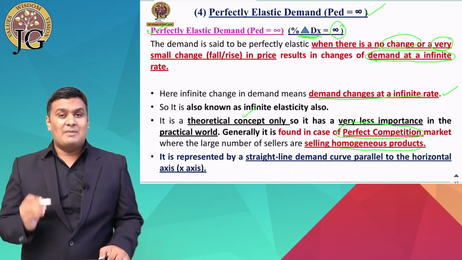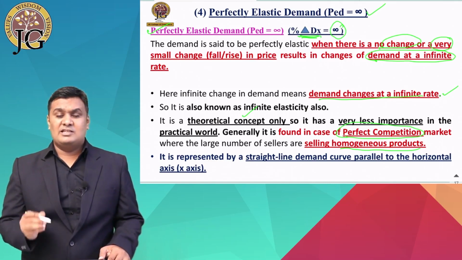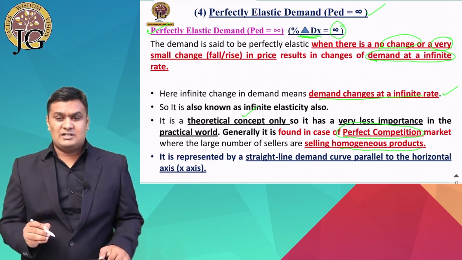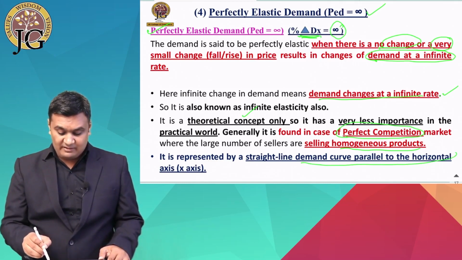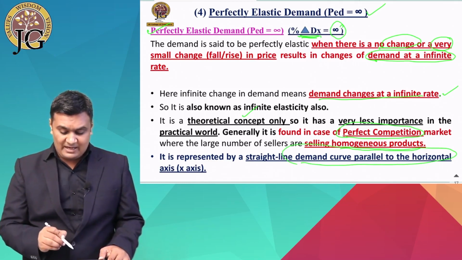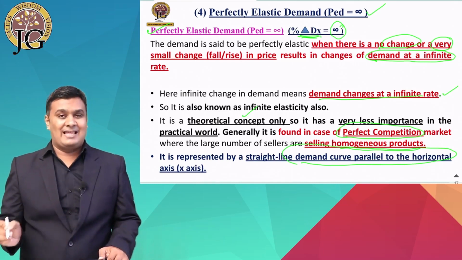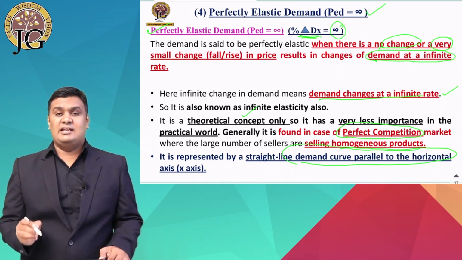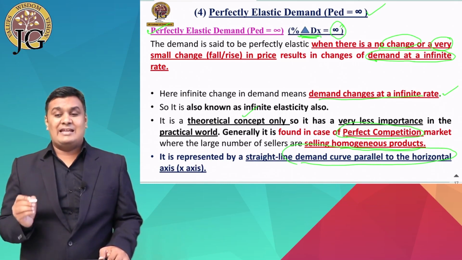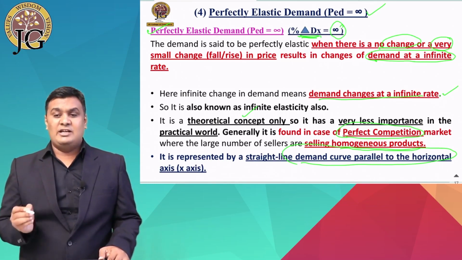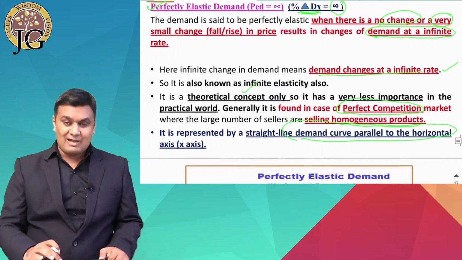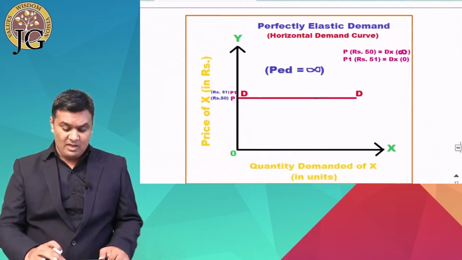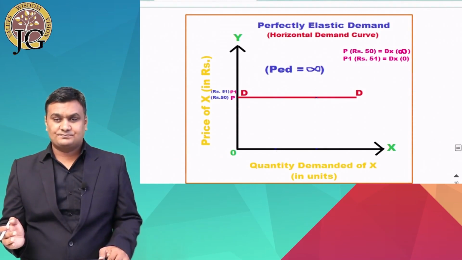Here the demand curve is not downward sloping, but the demand curve here is which kind of demand curve? It is a straight line parallel to the horizontal axis. So you can say it is parallel to the x-axis. It can be a horizontal line or a straight line parallel to the horizontal x-axis. Now let's see the diagram for more clarification.